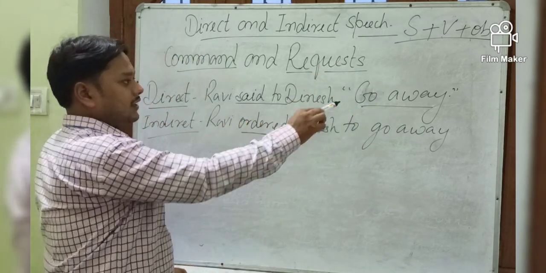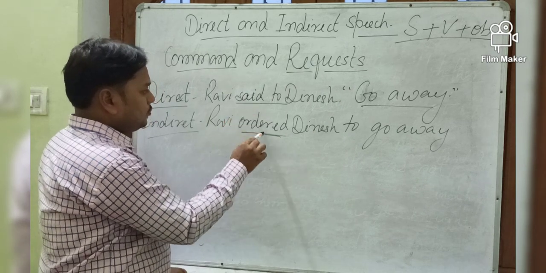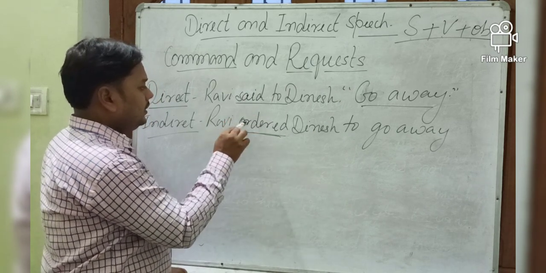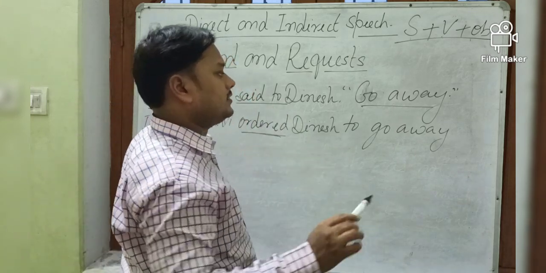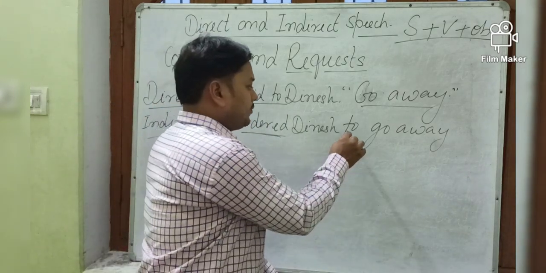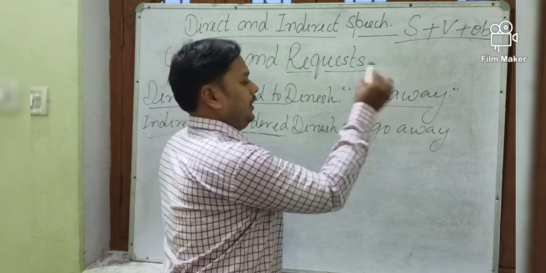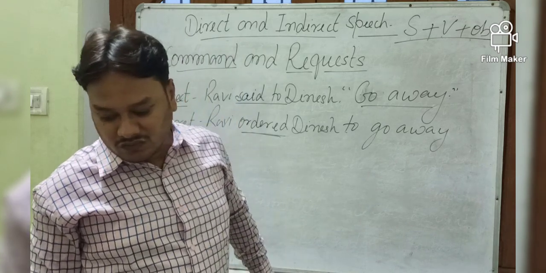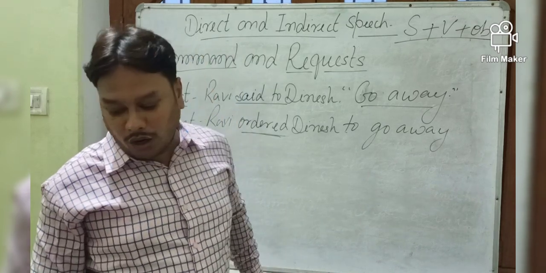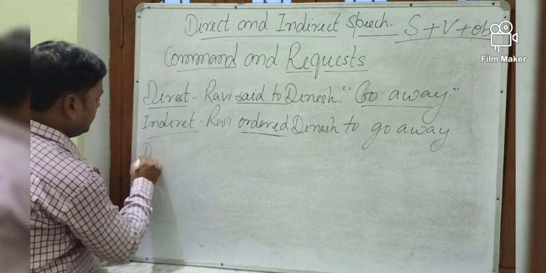So go away, this is an order, that's why "said to" has been changed into ordered. Ravi ordered Dinesh, and then no conjunction, you have to use the infinitive, to go away. Okay, Ravi ordered Dinesh to go away. Now next one, let's take one more example.